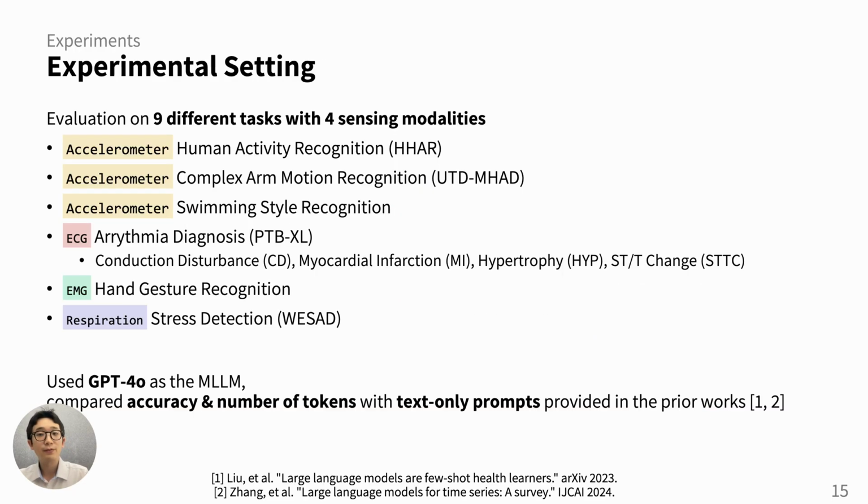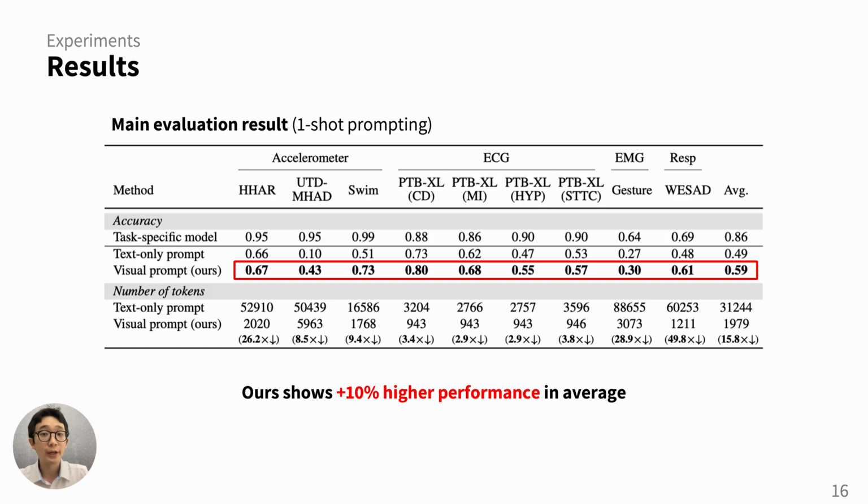To evaluate the effectiveness of our approach, we conducted experiments on 9 distinct tasks across 4 different sensing modalities. We used GPT-4o as the multimodal LLM to solve these tasks and compared both the accuracy and the number of tokens with the text-only prompting approach. The main results are shown in the table. All the experiments used a one-shot example.